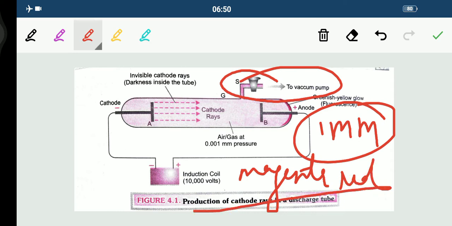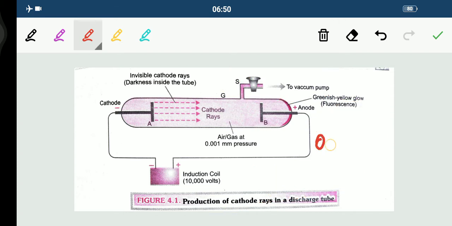Magenta red. But it depends upon which gas has been taken inside the discharge tube. If neon gas is taken, the light emitted is reddish orange. Now children, the cathode rays that we were talking about, the electrons, the negative charge, were produced in this discharge tube at a pressure of 0.001 mm.